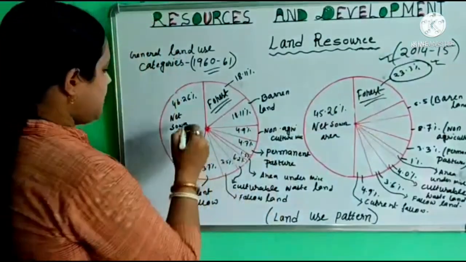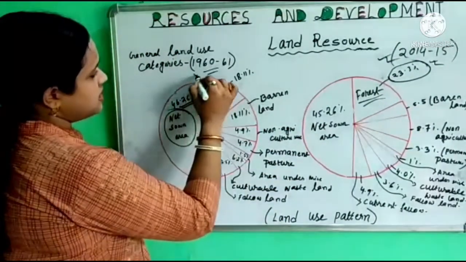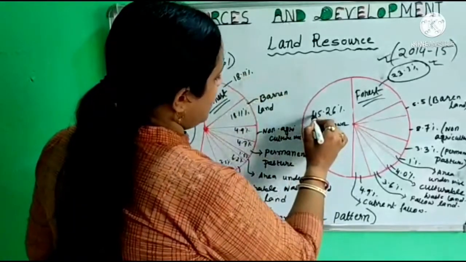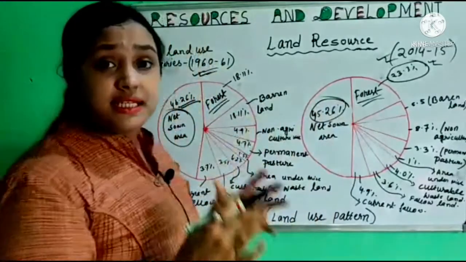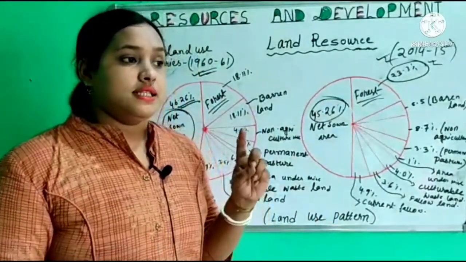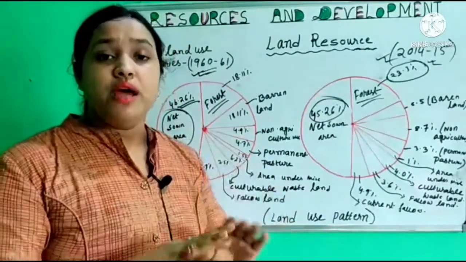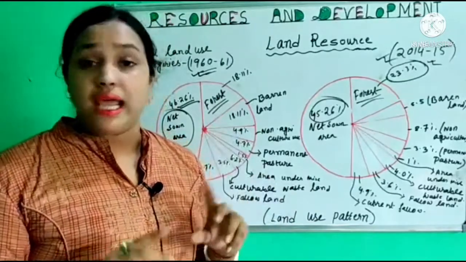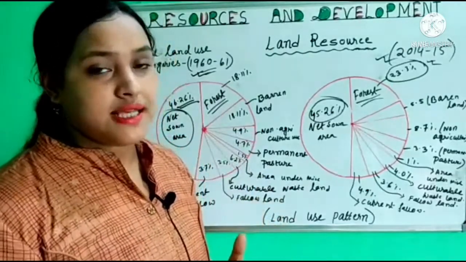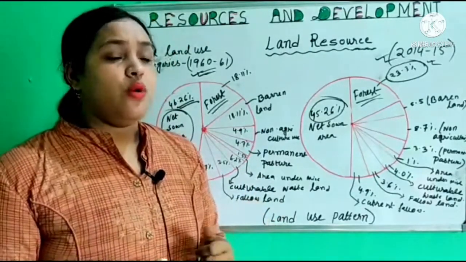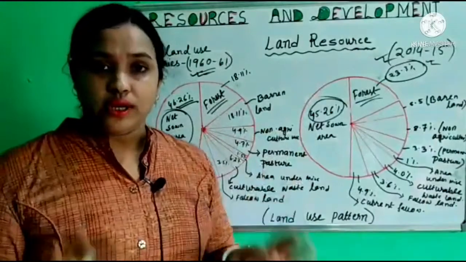Now next we talk about net sown area, which is 46.26% in 1960 to 61, and in 2014 to 15 it is 45.26%, so it has decreased. What does decrease mean? Agricultural land has shifted to other activities. This is not a healthy trend, it must be checked. Now the government has taken different steps, so we can say the percentage has slightly increased from what we find today.